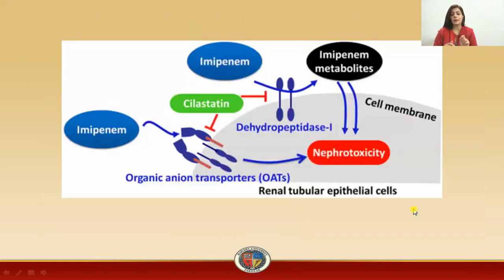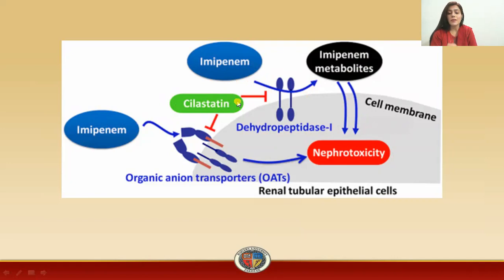Now, what is this diagram representing? It represents what will happen if you have imipenem alone. Then in the renal tubular epithelial cell, or more precisely in the proximal convoluted tubule, there will be metabolism of the drug to a metabolite which is nephrotoxic. This step is by the dehydropeptidase 1 enzyme. Now, what will happen in the presence of cilastatin?